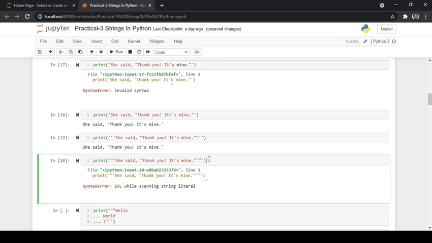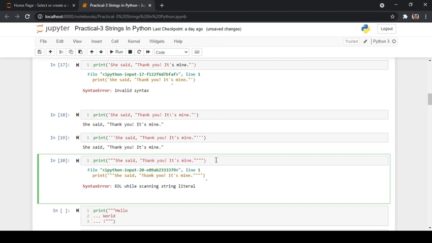So in this case, we have given three quotes here: She said thank you, it's mine, and we are again trying to give four triple quotes here. The reason behind giving four triple quotes is that one triple quote and one triple quote are to highlight this thank you, it's mine, and the other three quotes are to balance the number of quotes at the starting and at the ending.